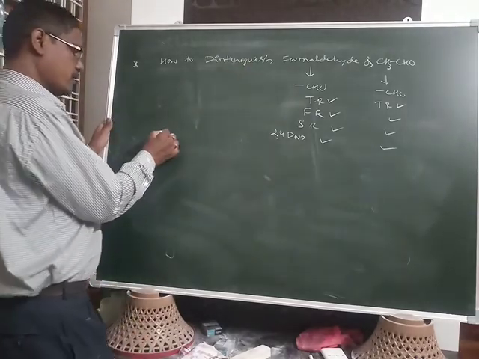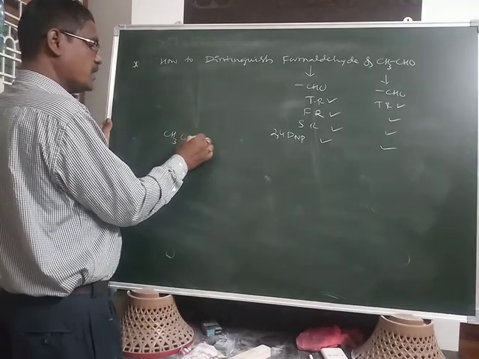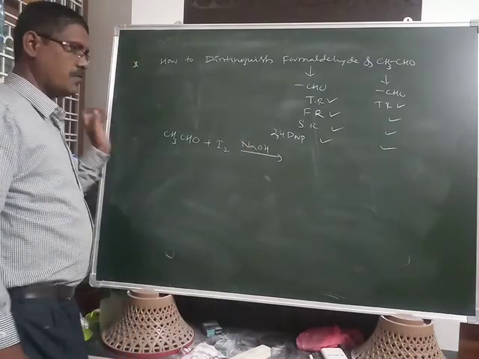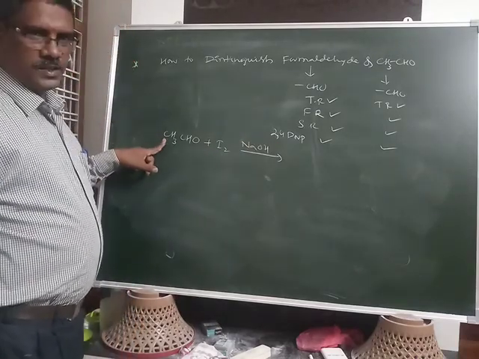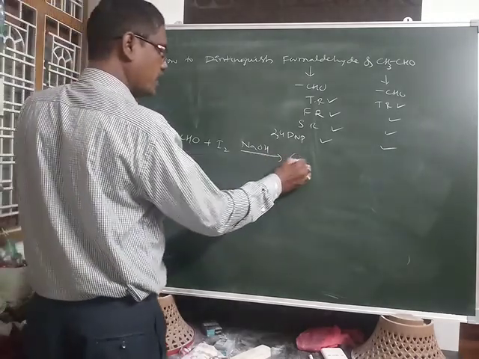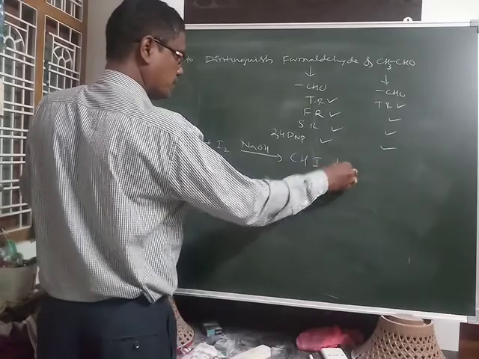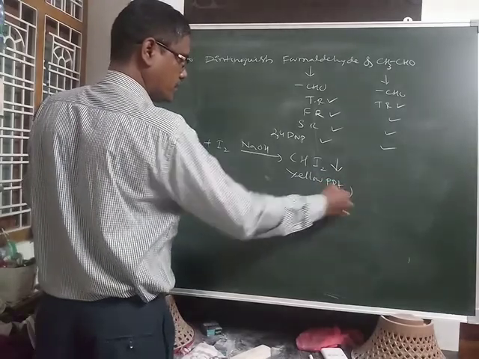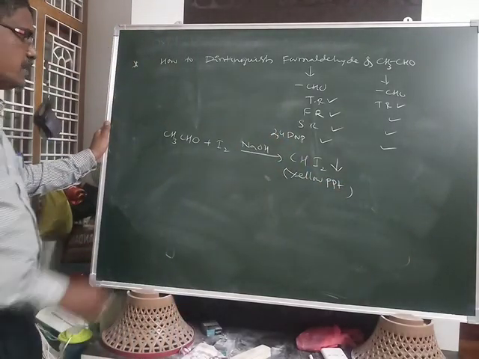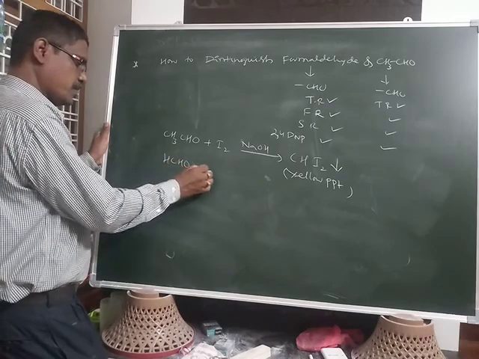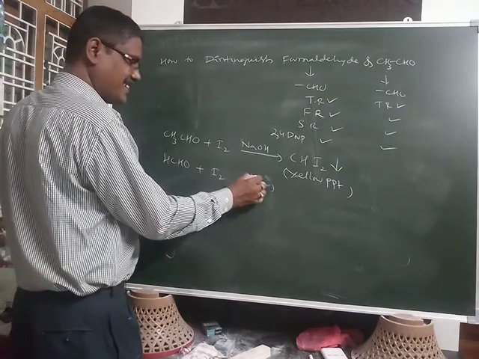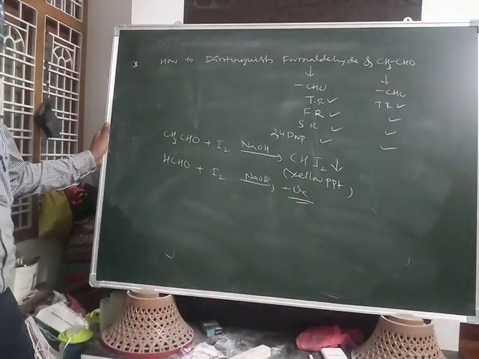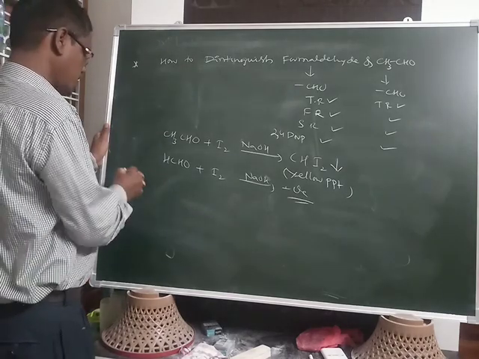We can distinguish with the alpha iodoform test. With the mixture of I2 and NaOH, acetaldehyde will give a yellow precipitate. This is the yellow precipitate. When we take formaldehyde, the iodoform test is negative. Iodoform test is negative. Okay, this is one of the questions.